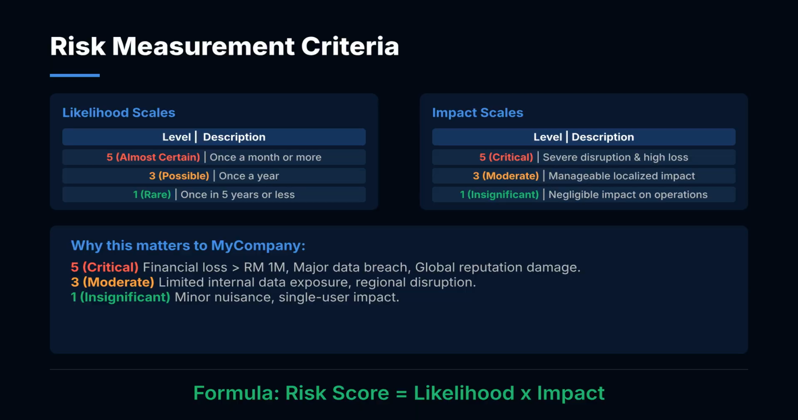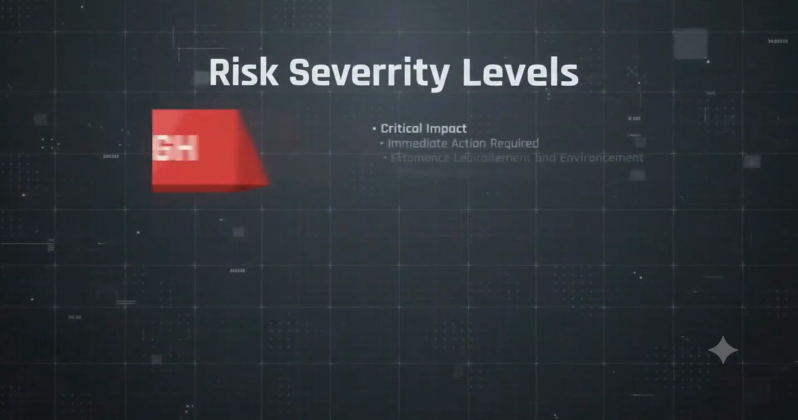To ensure an objective and consistent assessment, we score each risk using two factors: likelihood, rated from 1 to 5, and impact, also rated from 1 to 5. The risk score is calculated by multiplying likelihood by impact. This allows us to classify all 17 identified risks based on their business impact and prioritize the most critical threats for immediate action. We classify risk into 3 levels.